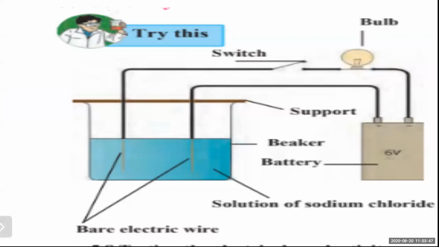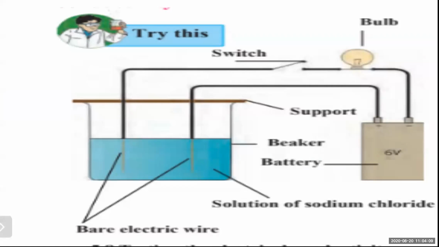Now first look carefully at the experimental setup. There is a battery with positive and negative terminals over there, and bare electric wires, and the blue color solution is the solution of sodium chloride, and there is also a support for the wire and battery, switch and all, and a bulb.